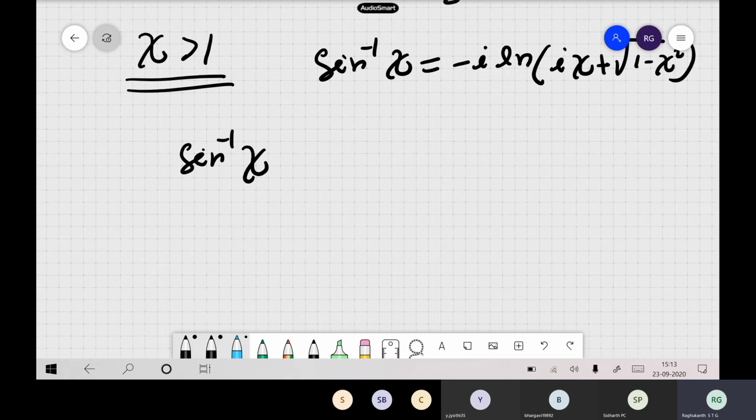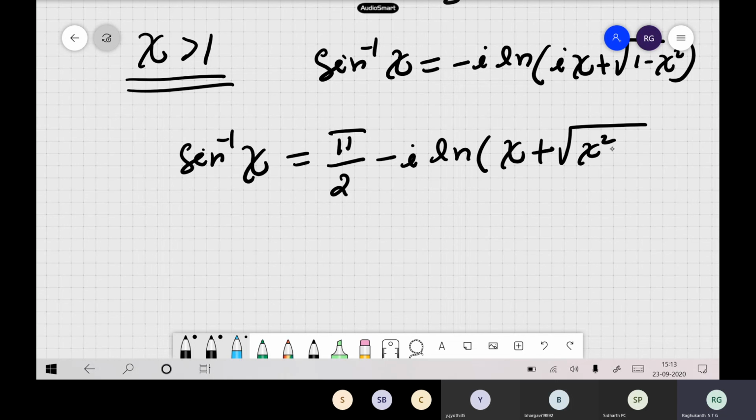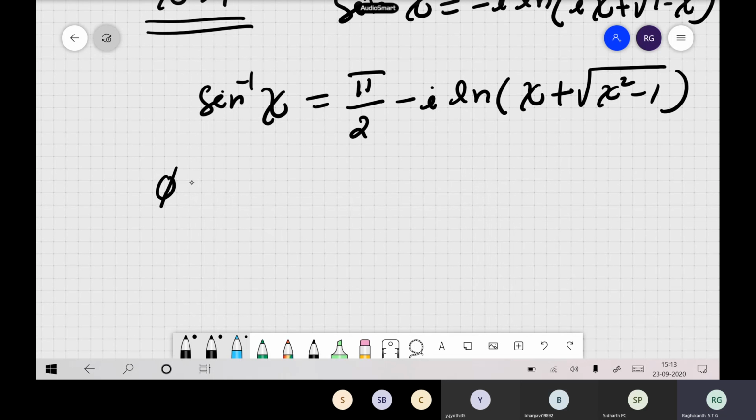So when psi is greater than 1, you can write this expression based on this trigonometry as pi by 2 minus i log of psi plus square root of psi square minus 1. Okay, so now which means your phi, say, is nothing but i into 1 by delta log of psi plus square root of psi square minus 1, substituting in that phi expression.